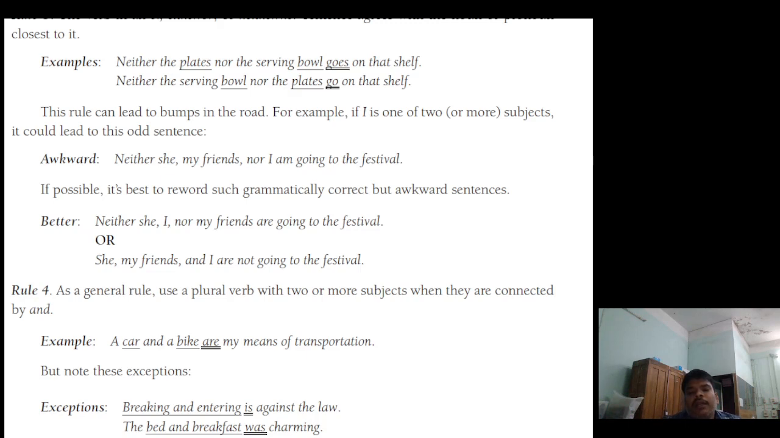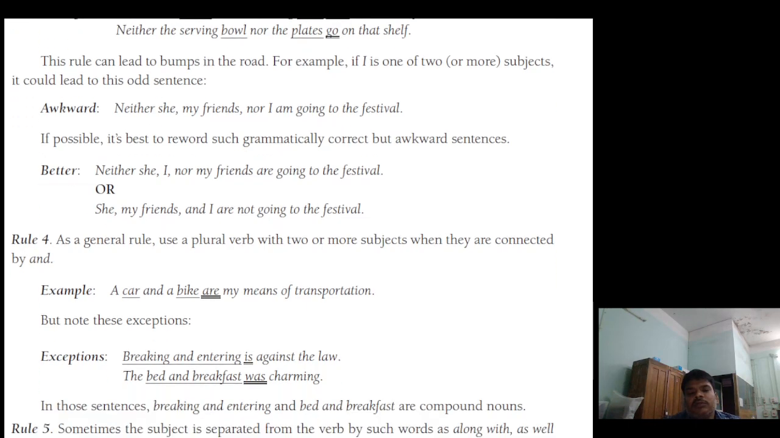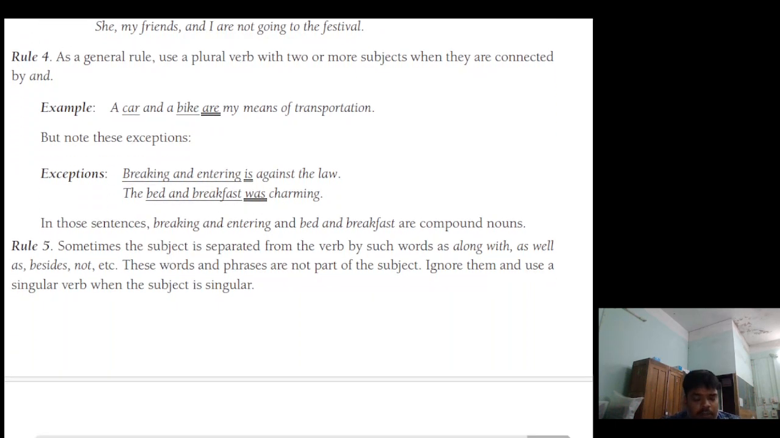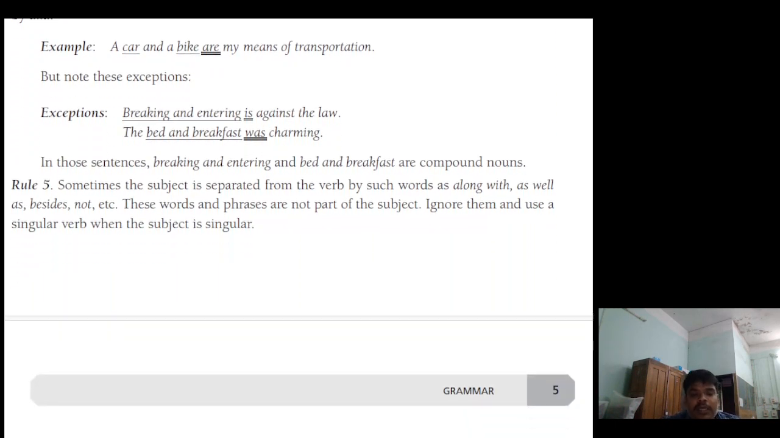Okay, they are connected by "and," but they are a compound noun. That's why here we use the singular. Next, rule 5. Sometimes the subject is separated from the verb by such words as along with, as well as, besides, not, etc. These words and phrases are not part of the subject. Ignore them and use a singular verb when the subject is singular.